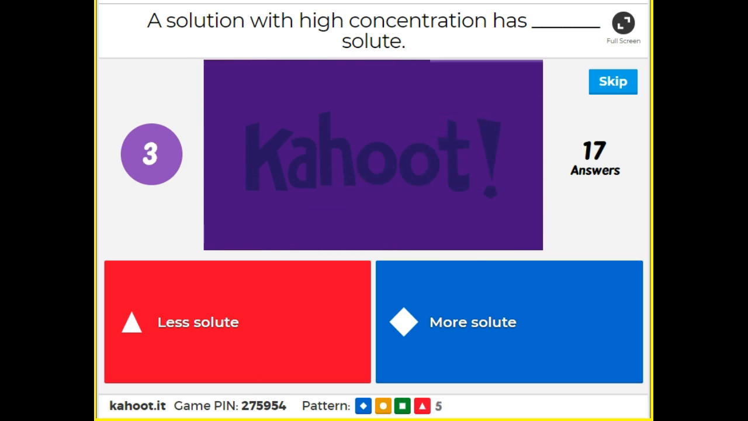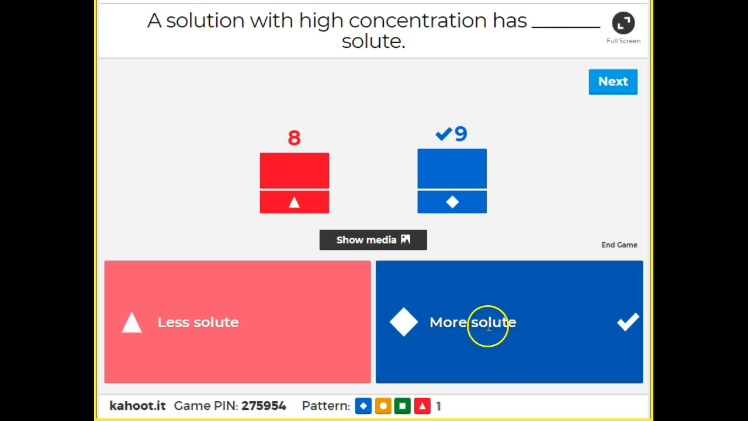A solution with high concentration, does it have less or more solute? Awesome, Haley. Yes, it's going to have more solute. Think about when you have highly concentrated Kool-Aid or lemonade or Powerade. Did you put more or less powder into it? Okay, think about that. Tell me in the chat box.